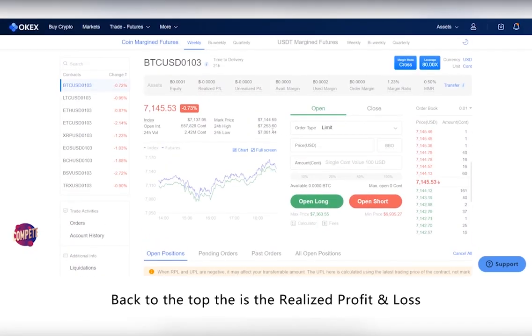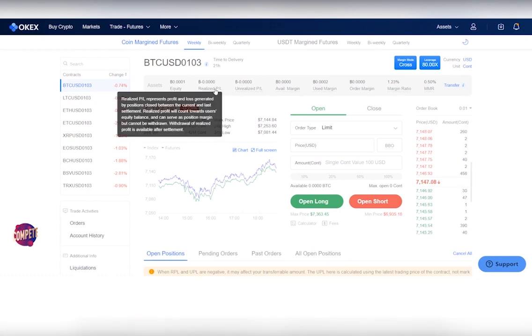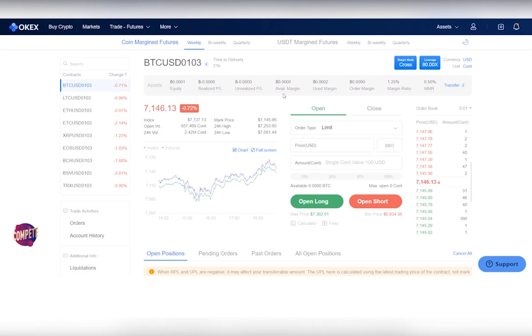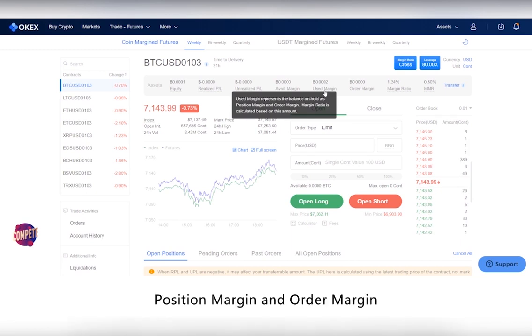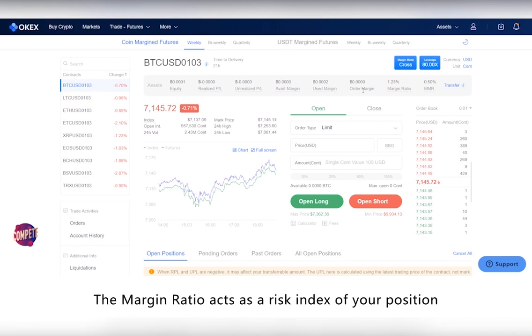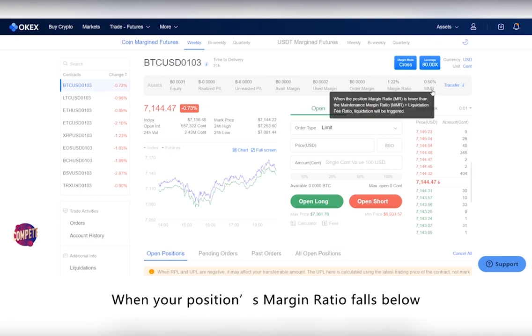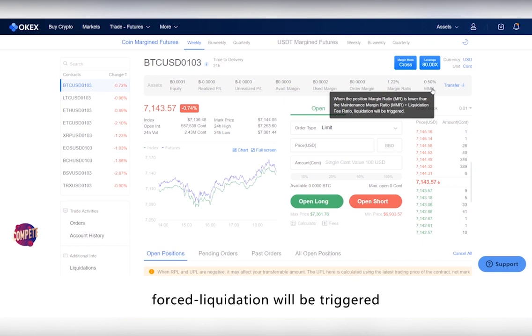Back to the top, there is the realized profit and loss. It represents the profit and losses of your closed positions. Unrealized profit and loss represents the profit and losses of your open positions. Available margins show the margin in your account that can be used for opening new positions. Use margin is the total margin held as position margin and order margin. Generally, order margin refers to the margins locked up until the order you placed is filled. The margin ratio acts as a risk index of your position. When your position margin ratio falls below the maintenance margin ratio, MMR, liquidation fee ratio, forced liquidation will be triggered.